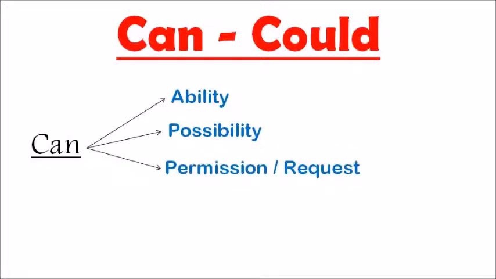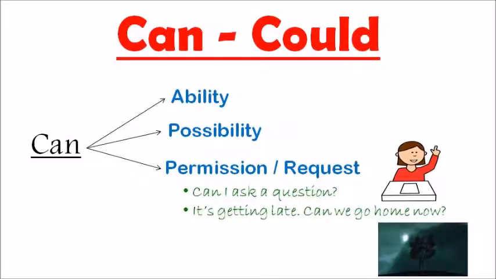The third use of can is to ask for permission or give permission and to request someone for something. For example, can I ask a question? It's getting late. Can we go home now? And do note here, for permission and request, we use can only in an informal context, when you are talking to your friends. But when you are talking to some senior person, or where you actually have to use formal words, the correct modal verb for permission and request is could.